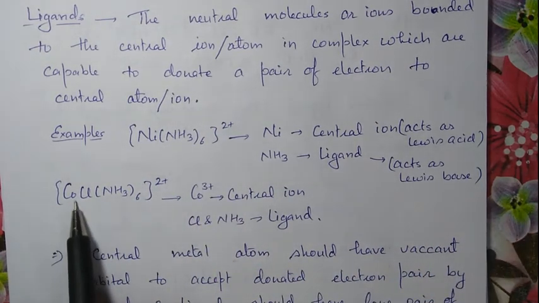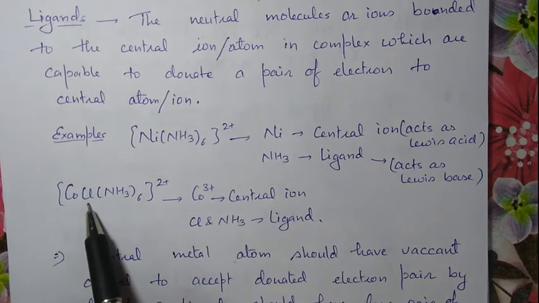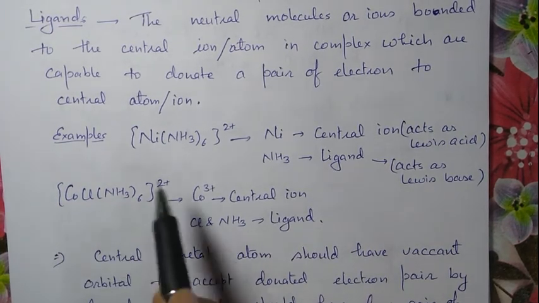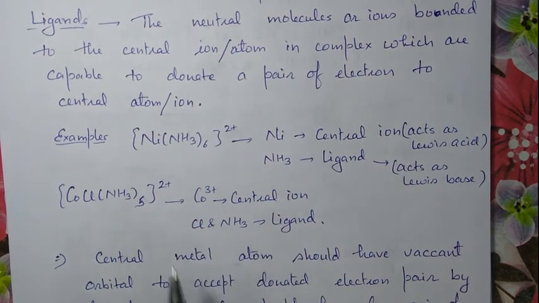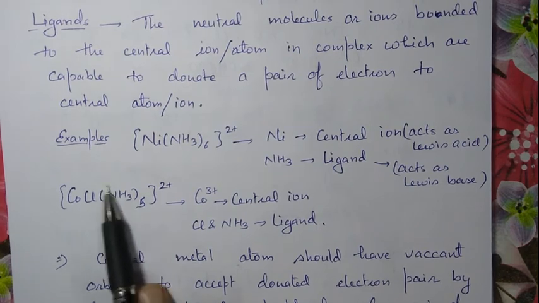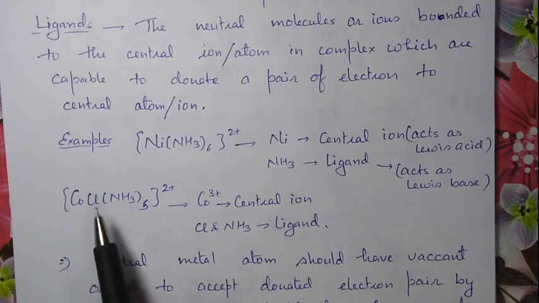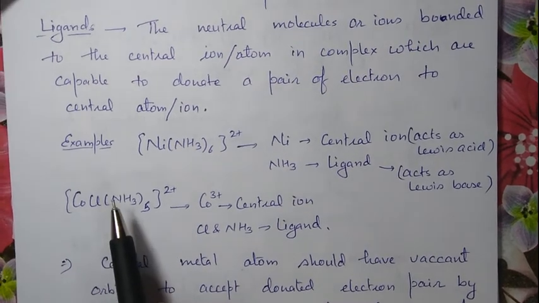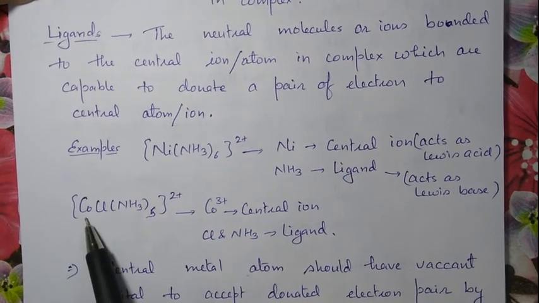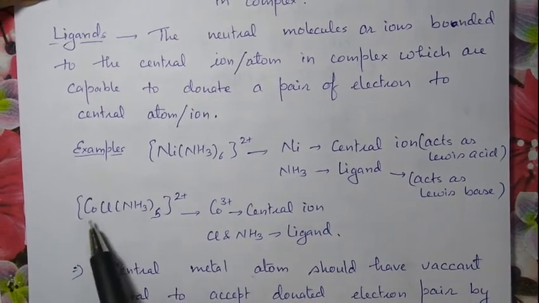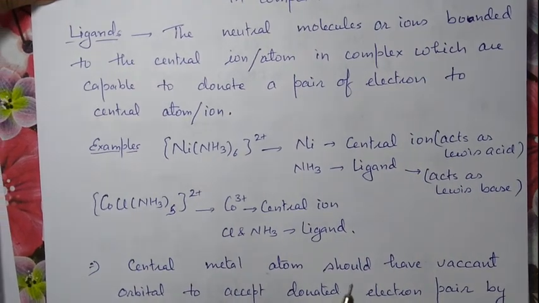In this case, cobalt is the central ion, and these 5 Cl and 5 NH3... these 6 ligands must have a lone pair to donate to this central metal ion.